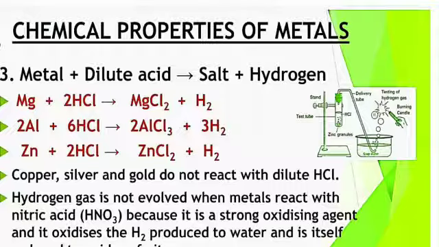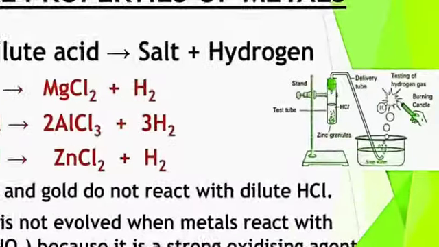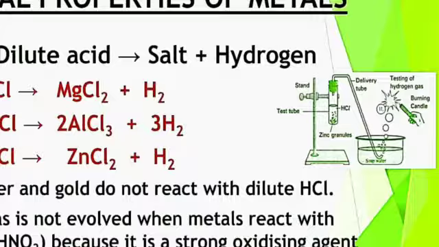Aluminium reacts with hydrochloric acid to form aluminium chloride. Zinc reacts with hydrochloric acid to form zinc chloride. Here in this diagram, I will explain clearly.